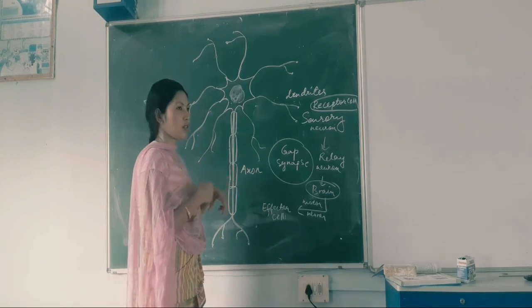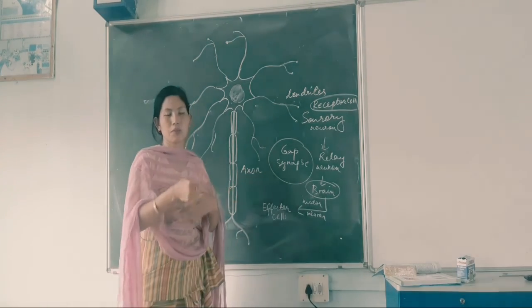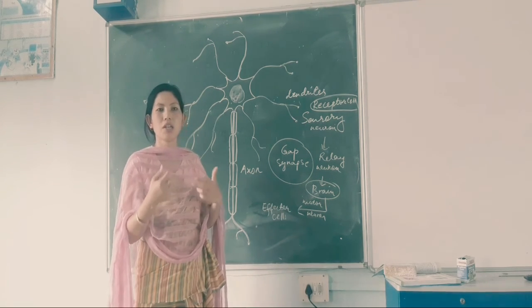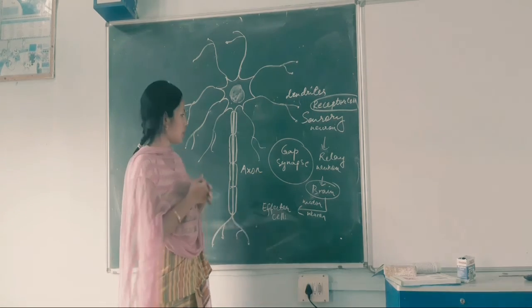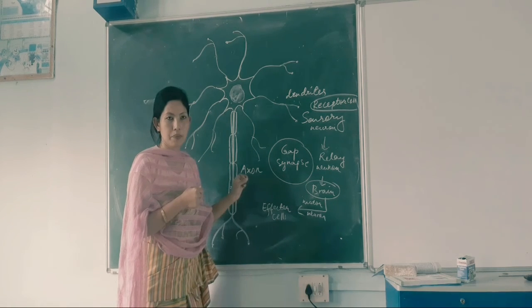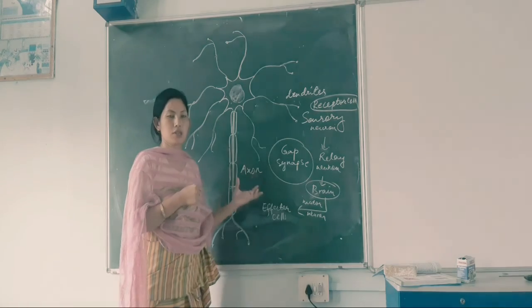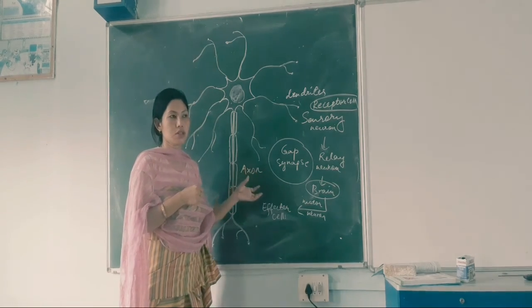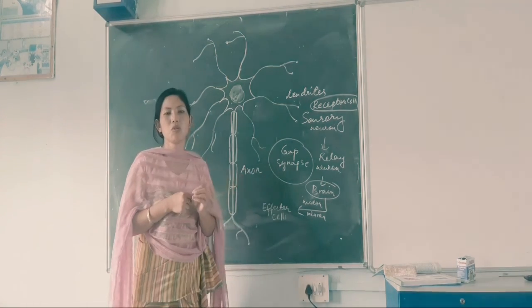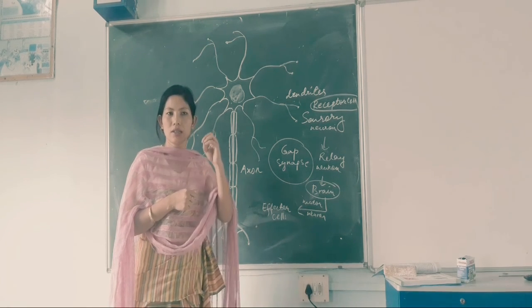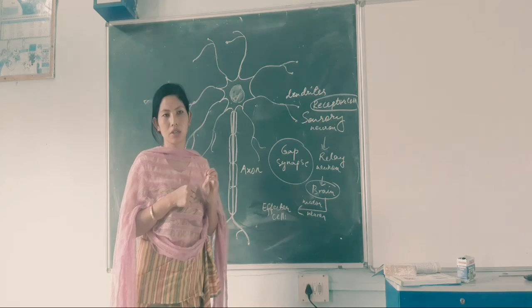Not only this, but the entire physiological system works in a coordinated manner. They are well coordinated with one another with the help of the nervous system. In class 10 we have already learned what the nervous system does, the central nervous system, and we have one more coordinating system, that is the hormonal system, which is the chemical system of coordination.